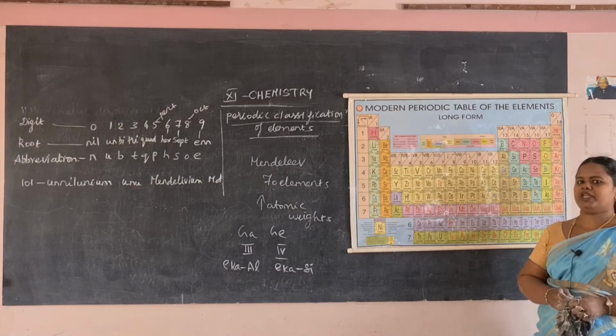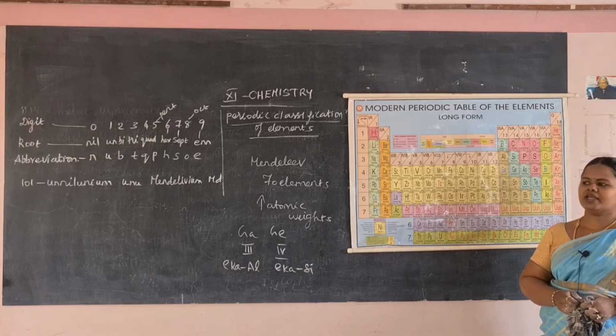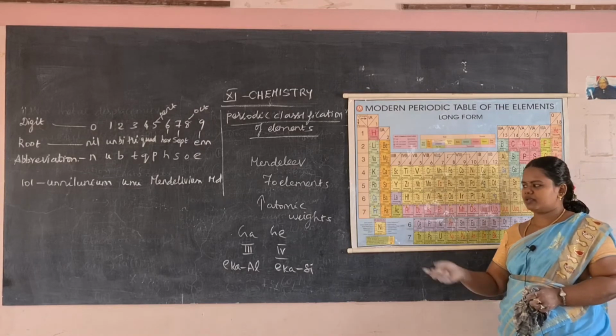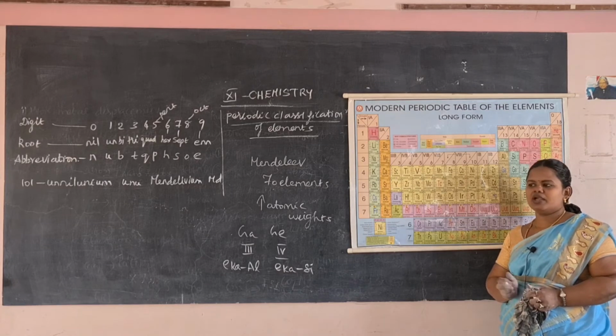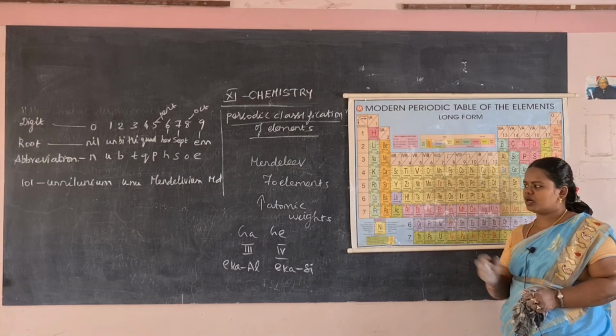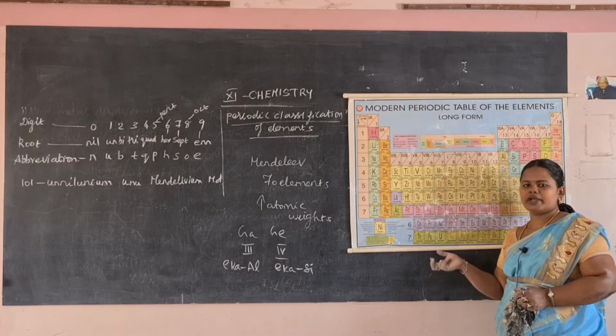Then came 1913, then came our Henry Moseley. But Dmitri Mendeleev's periodic table also has some disadvantages. It is also not accepted. So then came our Henry Moseley.